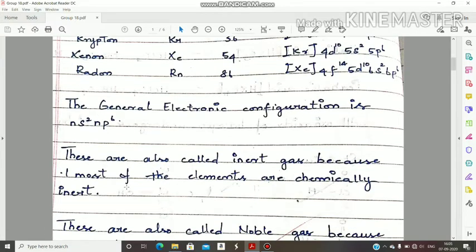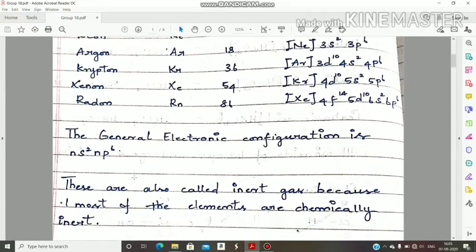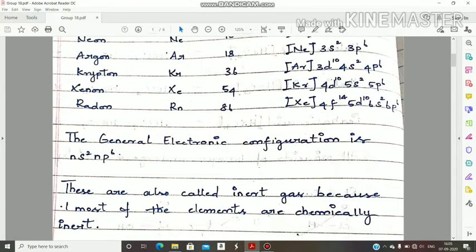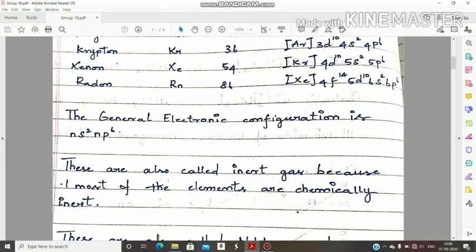Next, these are also called inert gases because they are chemically inert. Chemically inert means their outermost orbit is completely filled. That means they are unable to gain electrons and they are unable to lose electrons, so they are unable to involve in chemical reactions. That is why they are called inert gases. That is the reason behind that.